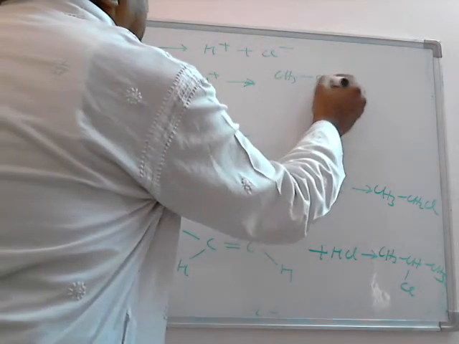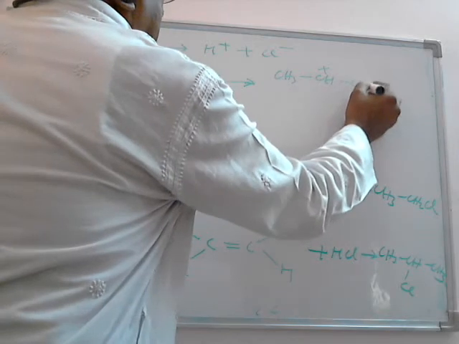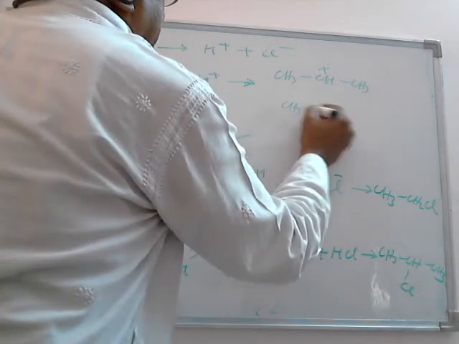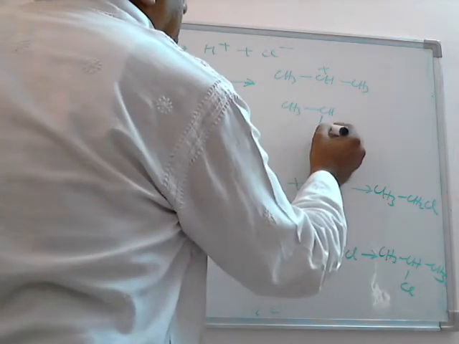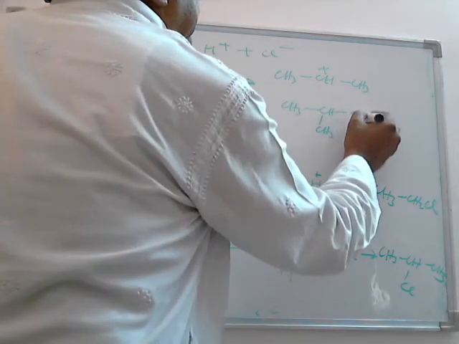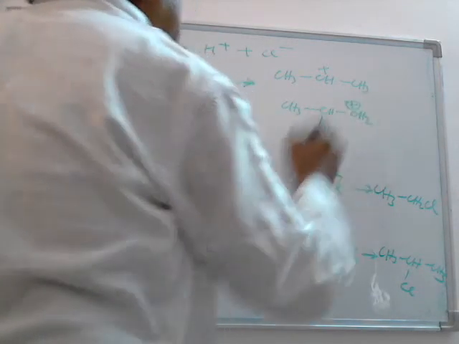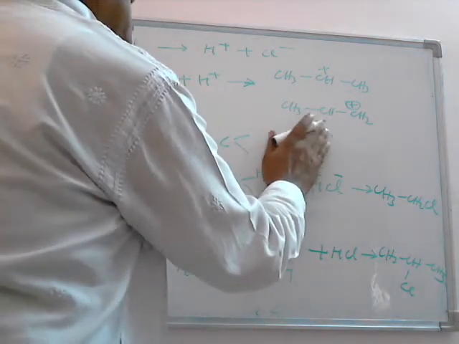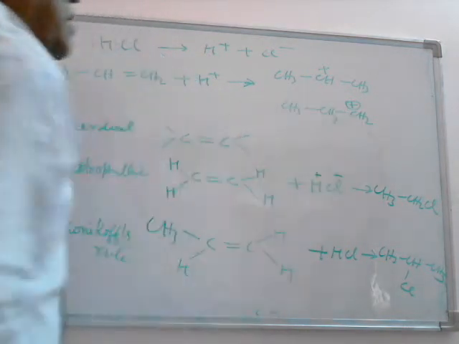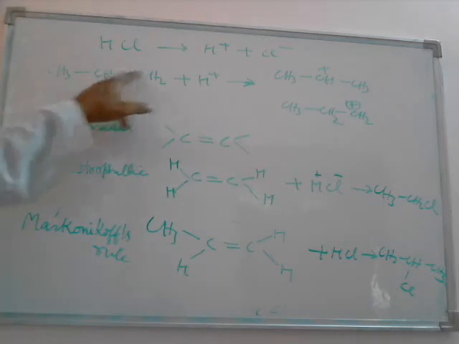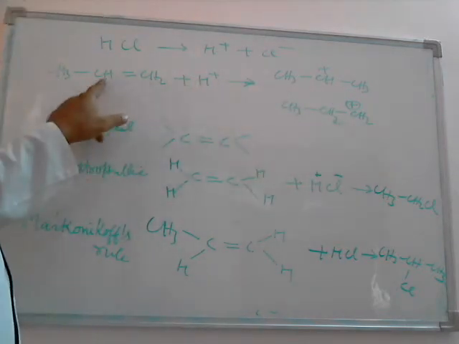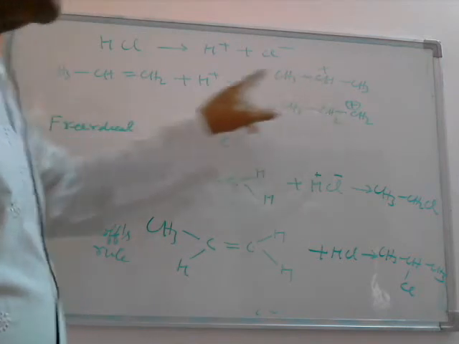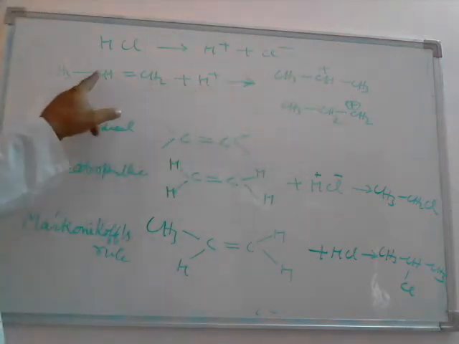One is the formation of the secondary carbonium ion. The other is the formation of a primary carbonium ion. If I add hydrogen to this, the positive charge will be carried by this. If I add hydrogen to this, the positive charge will be on this. So I have taken both possibilities.